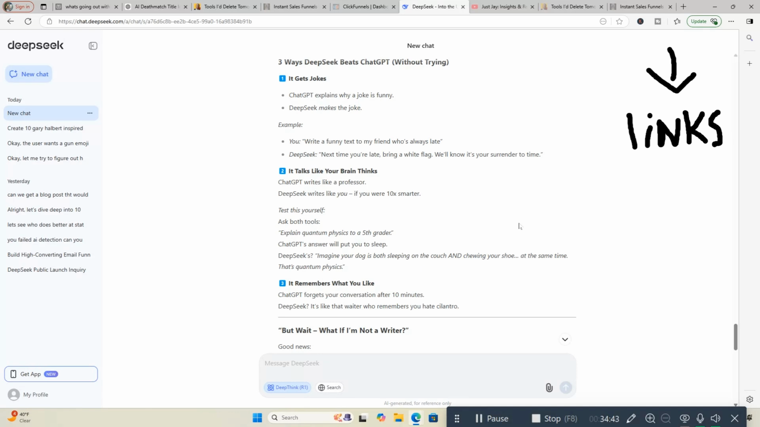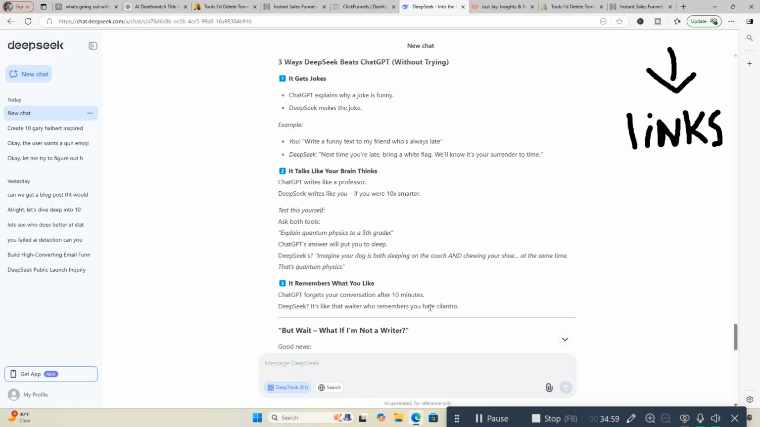Test this yourself. Ask both tools, "Explain quantum physics to a 5th grader." ChatGPT's answer will put you to sleep. DeepSeek's: "Imagine your dog is both sleeping on the couch and chewing your shoe at the same time. That's quantum physics." It remembers what you like.